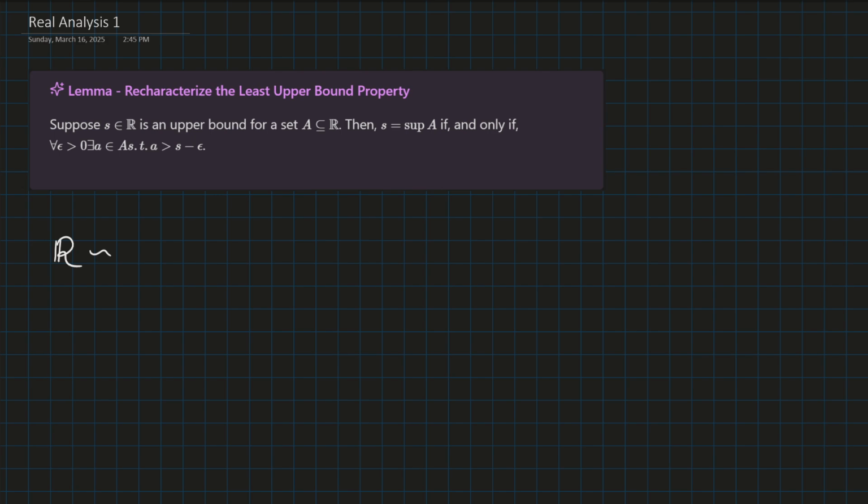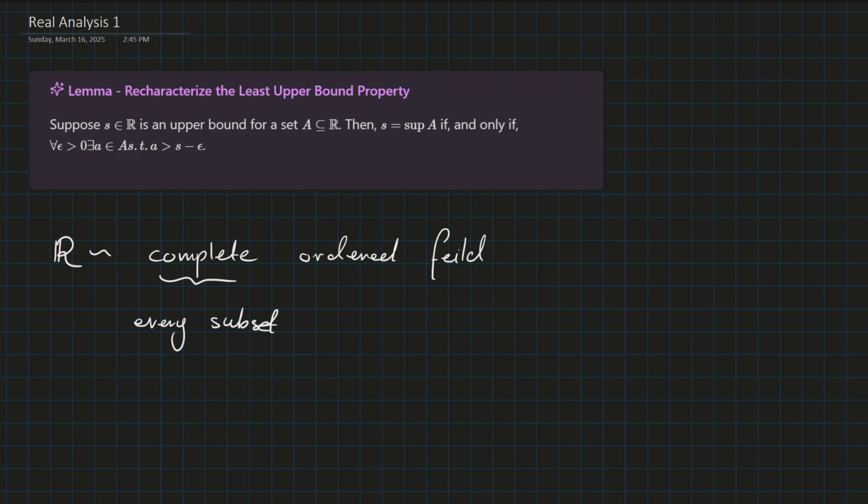R is the set that is a complete ordered field, right? So complete in the sense that every subset has a supremum. Okay, so I'll write that: complete ordered field. And the complete here means that every subset has a supremum.